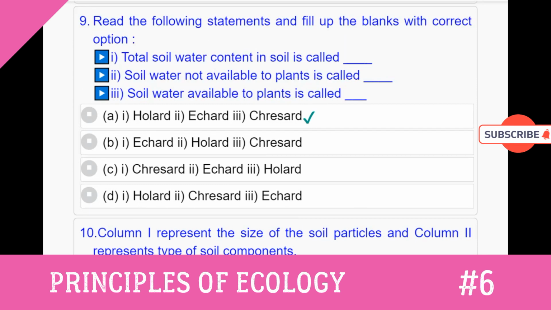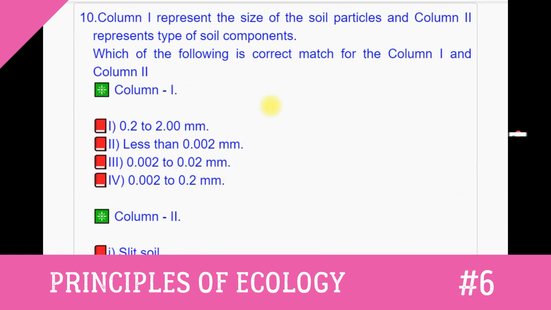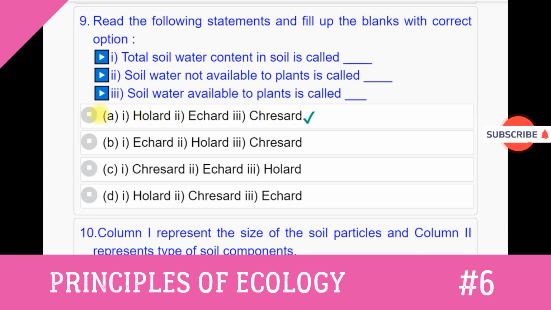Question number 9. Read the following statements and fill up the blanks with correct option. 1. Total soil water content in soil is called. 2. Soil water not available to plants is called. 3. Soil water available to plants is called. Answer. 1. Total soil water content in soil is called holard. 2. Soil water not available to plants is called chresard. 3. Soil water available to plants is called echard. Answer to this question number 9 is option A.